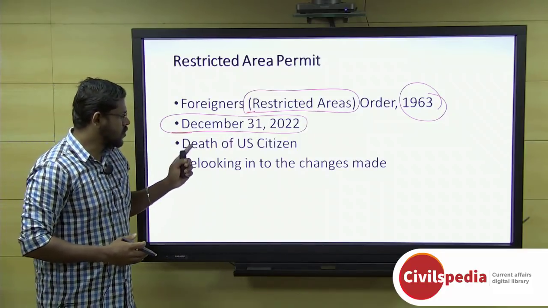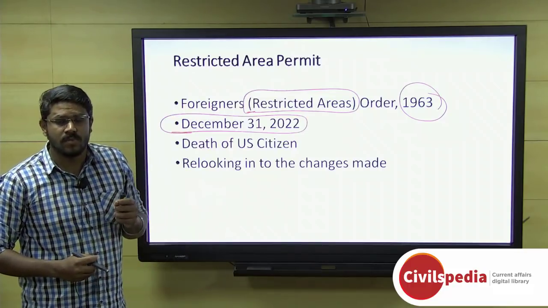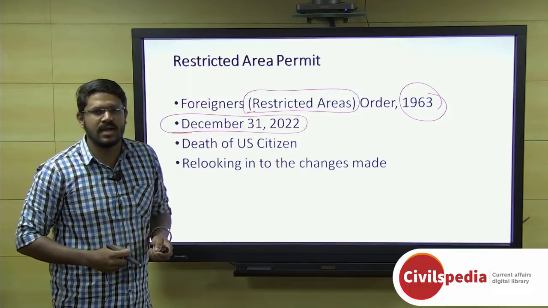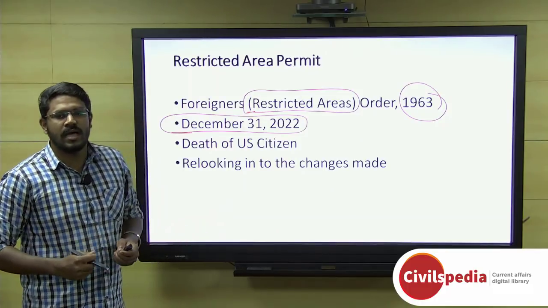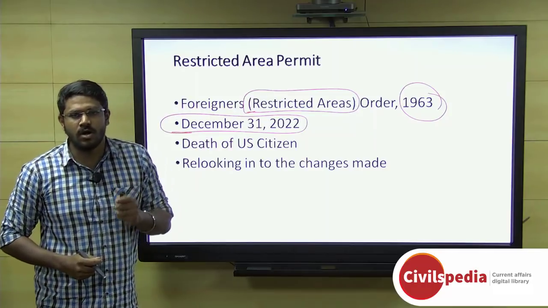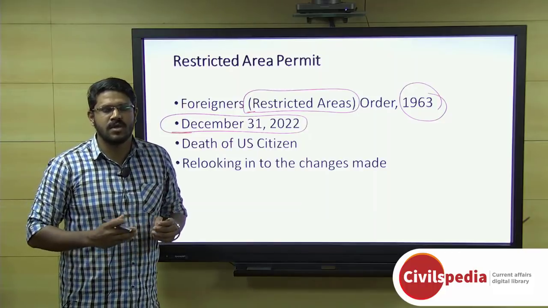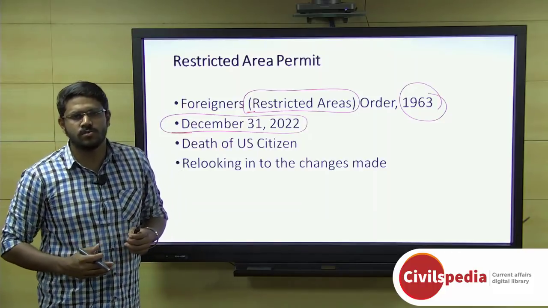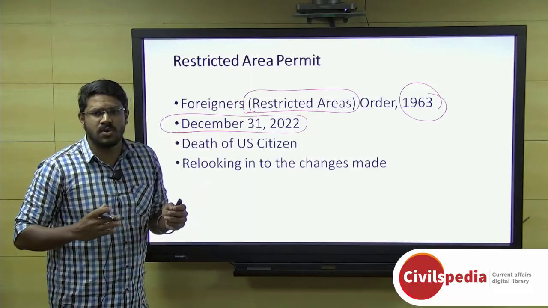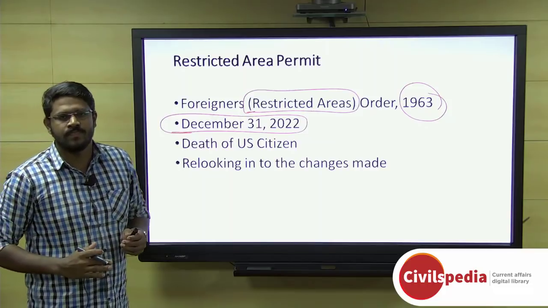But a few months after this relaxation of the restricted area permit for the 29 islands in Andaman and Nicobar, we found the death of United States citizen John Allen Chau at the hands of persons belonging to the Sentinelese tribe from North Sentinel Island. And we have to note that even at that time, the National Commission for Scheduled Tribes warned the government that this is not a good step, keeping in mind the particularly vulnerable tribal groups and indigenous population, because various tribes in Andaman and Nicobar do not want any external contact with other people.